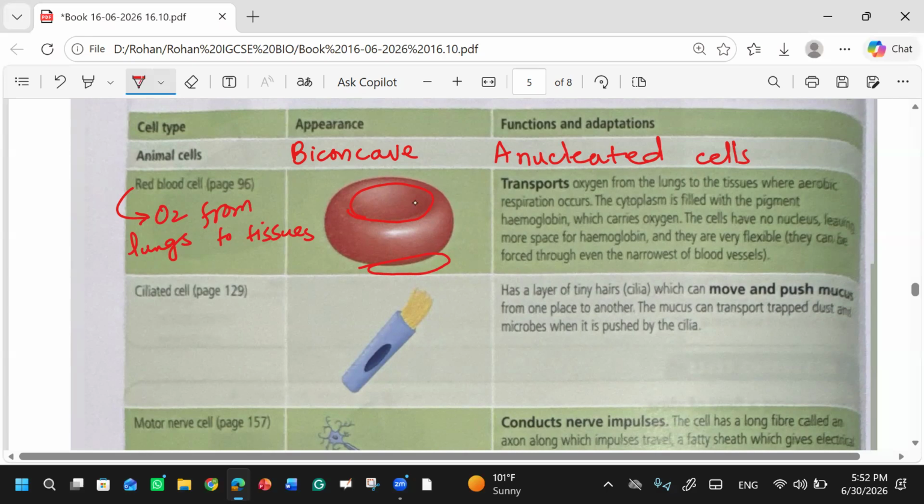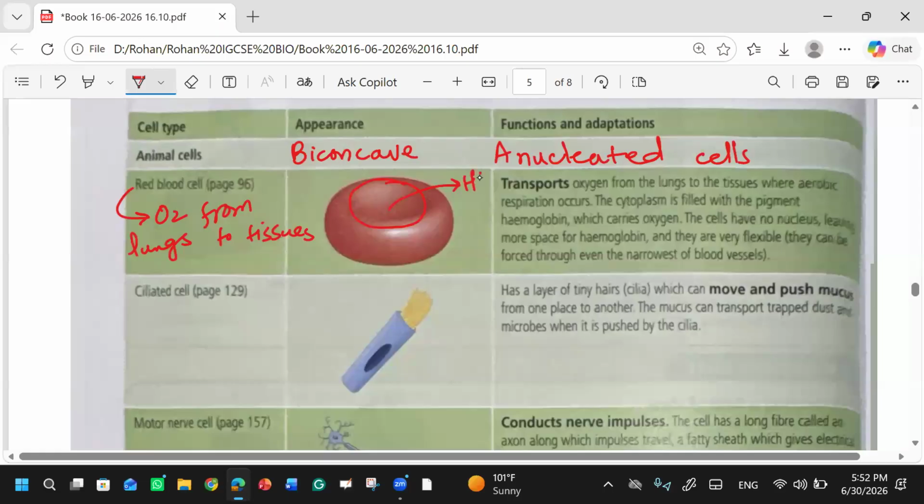So why is there no nucleus? Because without a nucleus, there is more space for hemoglobin. If there is a nucleus, obviously it will take up some space. So without the nucleus, you can see that this whole area will be dedicated to hemoglobin.